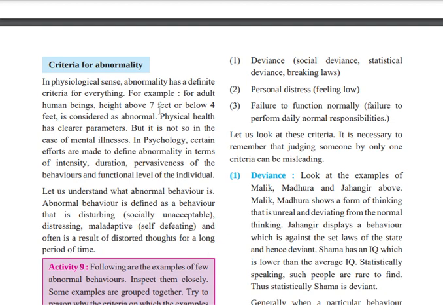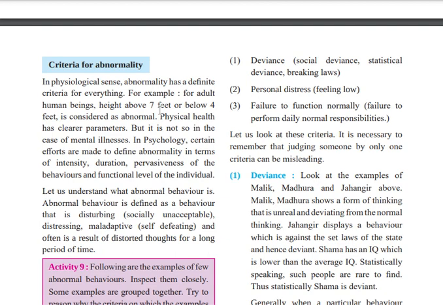Like when you took admission in a college of commerce or science, you had to fulfill certain criteria before admission. So we are going to understand the criteria for abnormality. If this criteria is fulfilled in any person, we can say that that person is not normal, that person is abnormal.